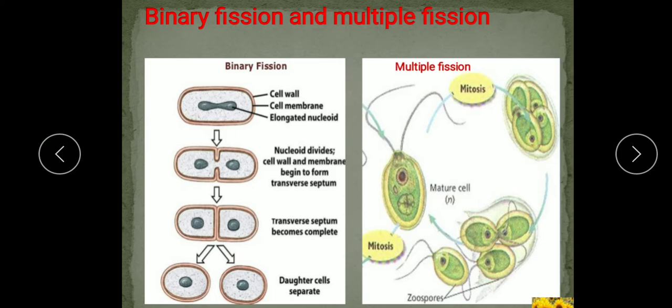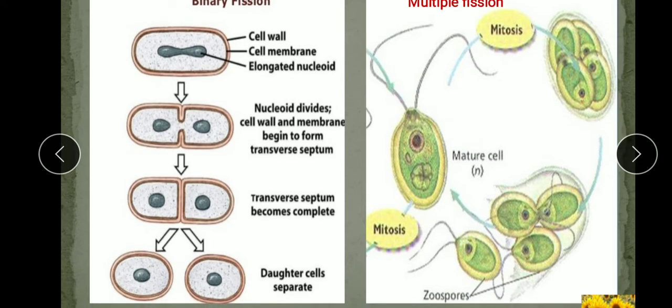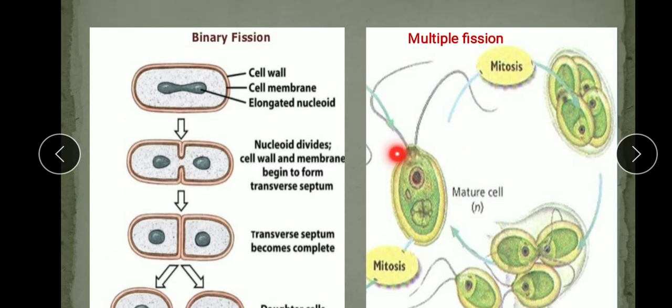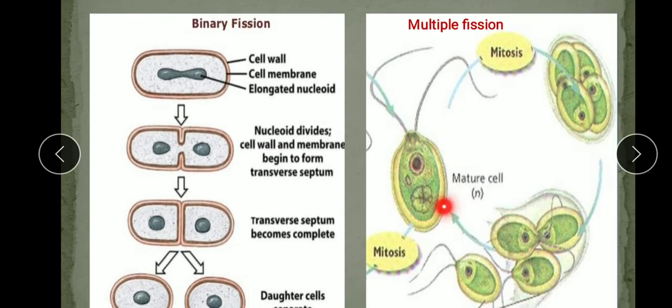Now sometimes what happens during unfavorable conditions, some organisms develop a thick protective covering called a cyst. So here we will see the next method, multiple fission, where some cells form a protective covering in unfavorable conditions, and this protective covering is known as the cyst. Now inside the cyst, the cell divides repeatedly to produce many daughter cells, and when the condition gets favorable, the cyst breaks open, releasing the daughter cells.